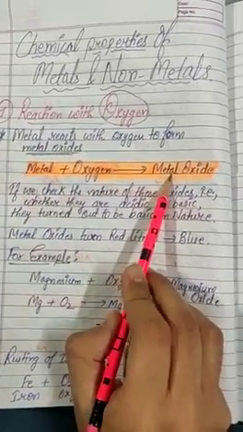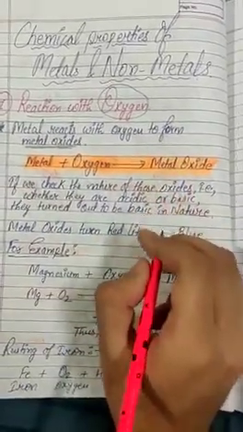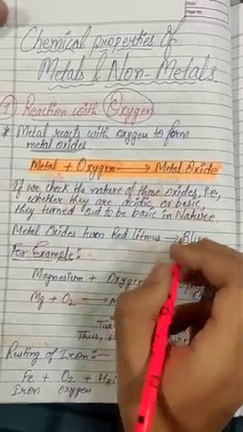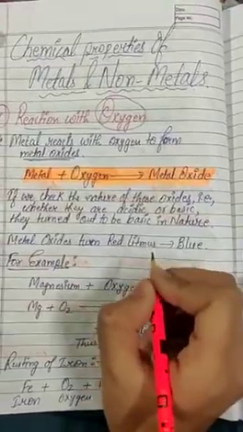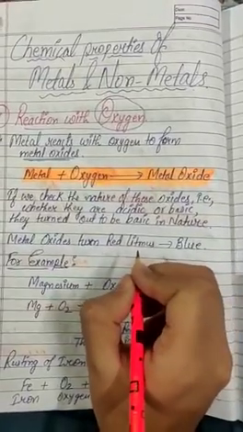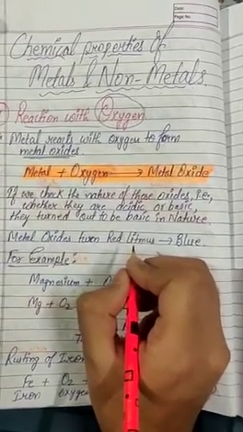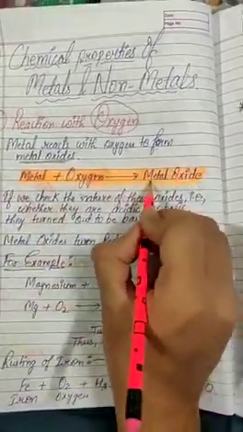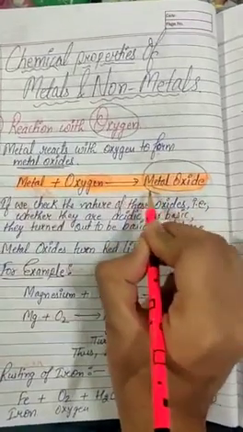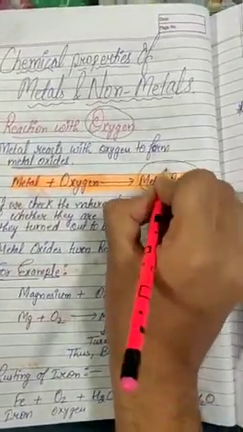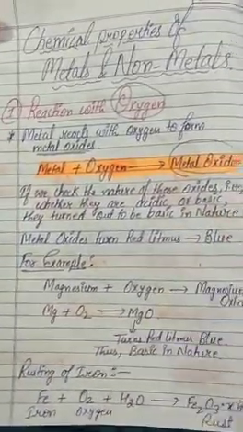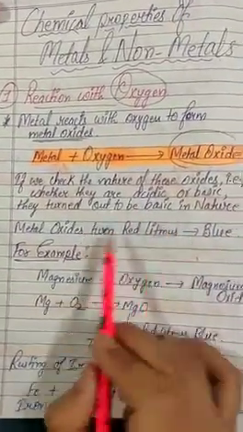Now if we want to check the nature of a substance, whether it is acidic or basic, we can use the litmus paper test. You have studied in class 7th about the litmus test. If we want to check the nature of this metal oxide formed, whether it is acidic or basic in nature, we will test with litmus paper.